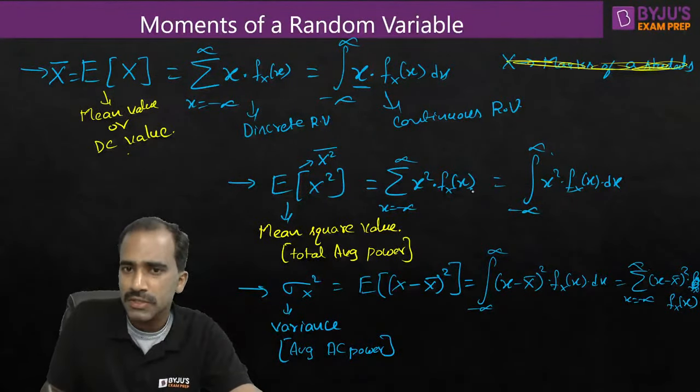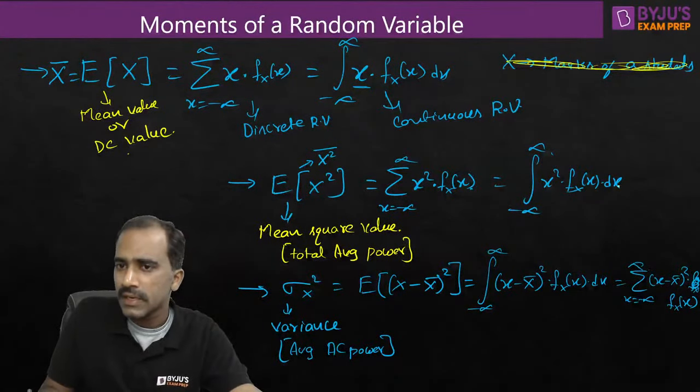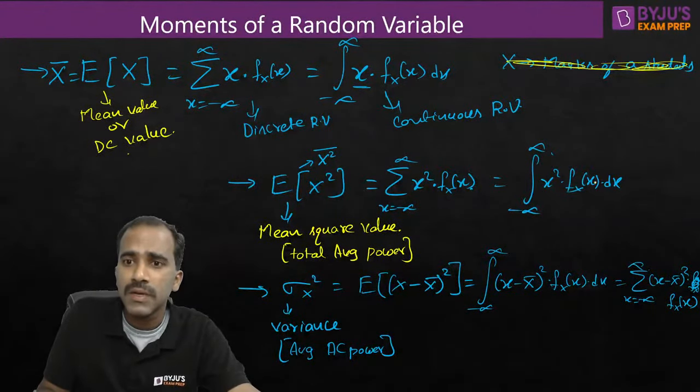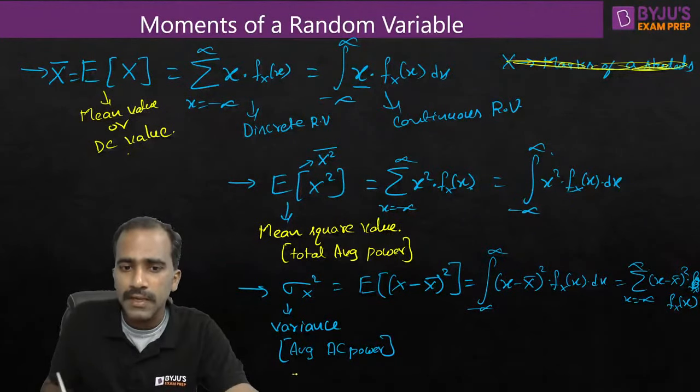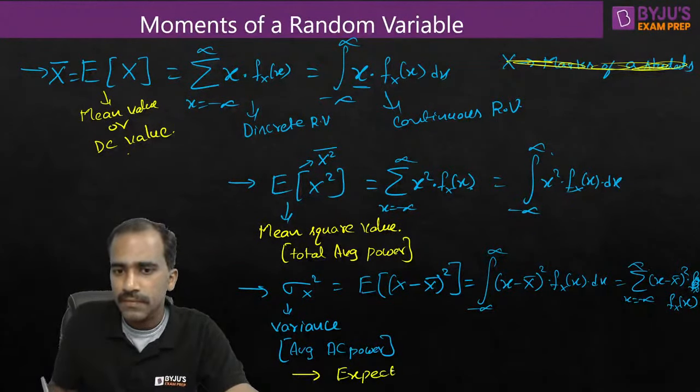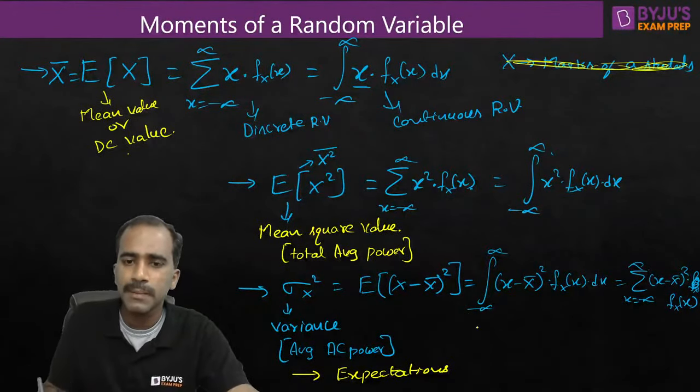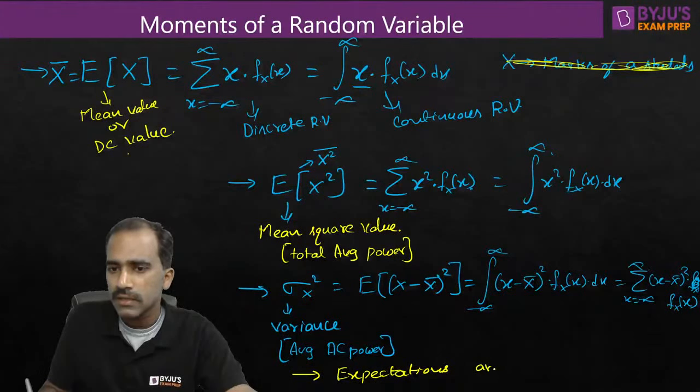In this expectation also you can see the same thing. You are integrating with respect to x, and after integrating, x is substituted with infinity and minus infinity. What happens? X will vanish, right? So the randomness will vanish. So the point is, any expectation, after applying expectation, is always deterministic in nature. They are not random in nature.